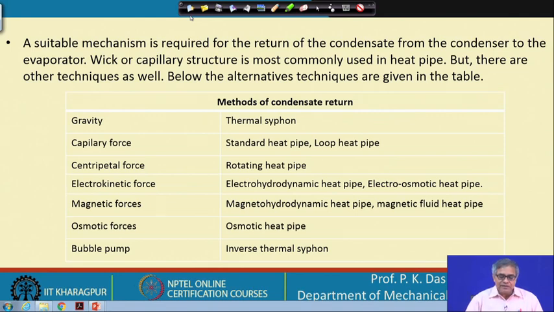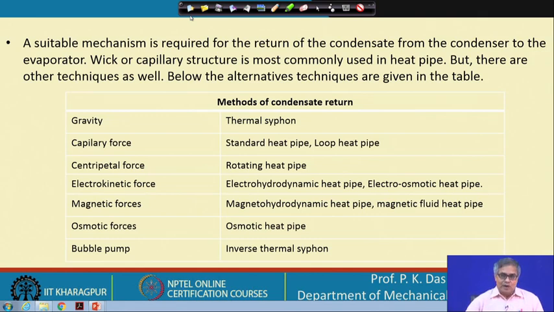A suitable mechanism is required for the return of the condensate liquid from the condenser to the evaporator. Wick or capillary structure is most commonly used in a heat pipe. We do not want gravity to be responsible for this return of liquid, because then we would have a limitation regarding the orientation of the heat pipe.